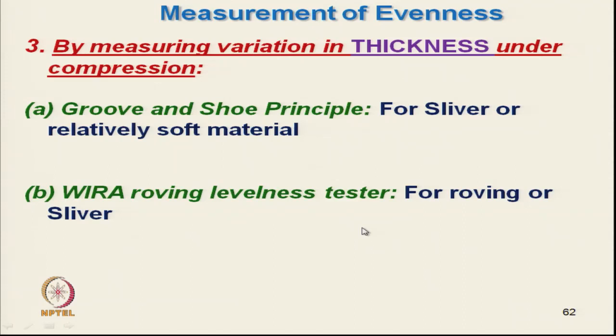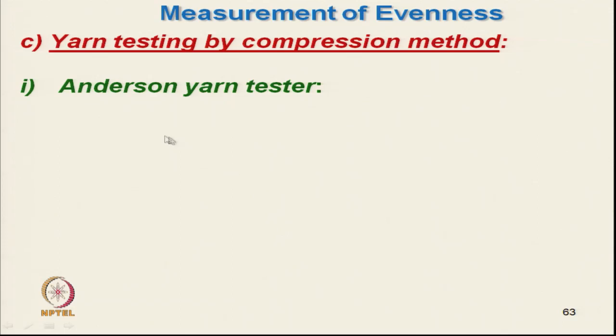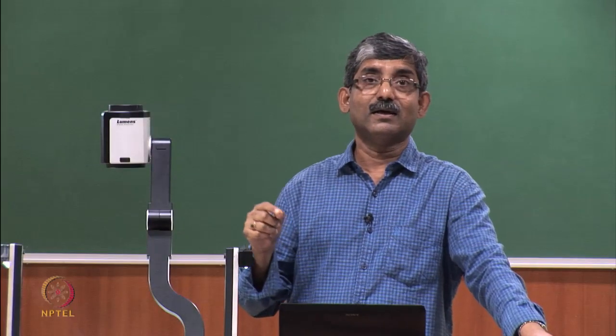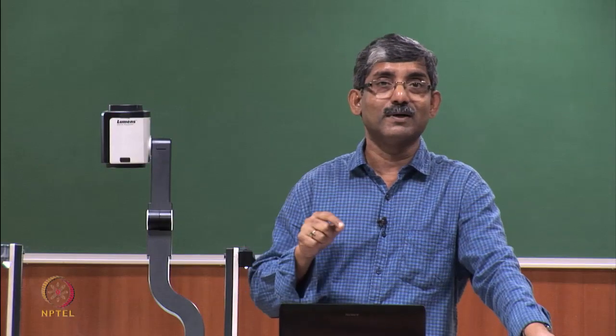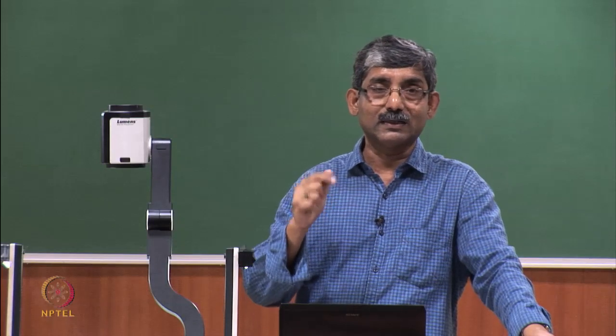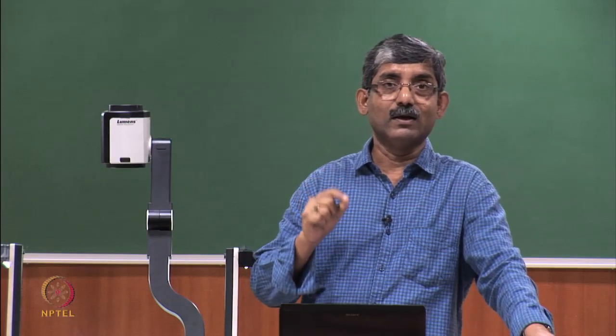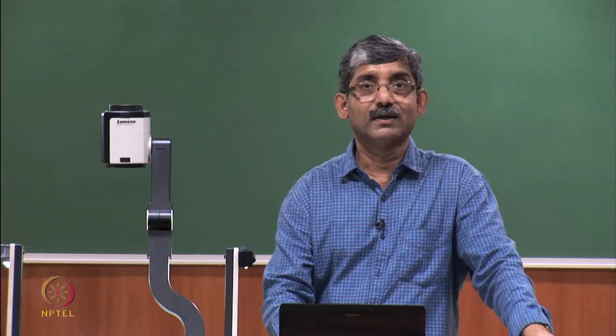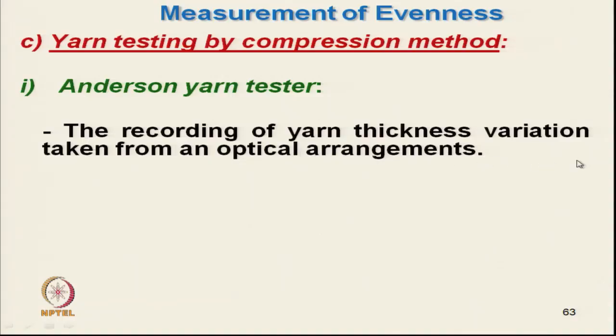There are other techniques also which use the thickness under compression. One is the Anderson yarn tester. Its principle is exactly the same. Here the yarn is tested, it is not a compressible material. Here the yarn is a little bit harder material, and whatever thickness variation is there gets measured here. This is the recording of yarn thickness variation taken from an optical arrangement. Here, by using light reflection, one can measure the yarn thickness variation.